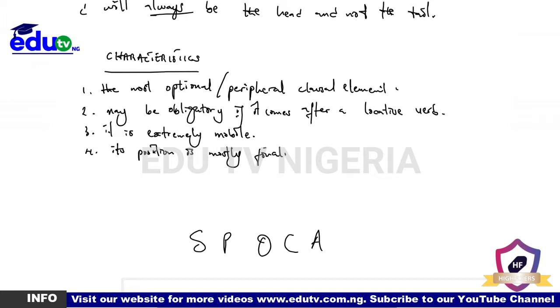That tells you that the subject is supposed to be at the initial, followed by the predicate, followed by the object, followed by the complement, and followed by the adverb. So the adverb is actually supposed to be the one to come at the final position. However, for its extreme mobility, it may be anywhere in the sentence too. So it's not like it is limited to the final position, but its usual position is at the final end of the sentence.